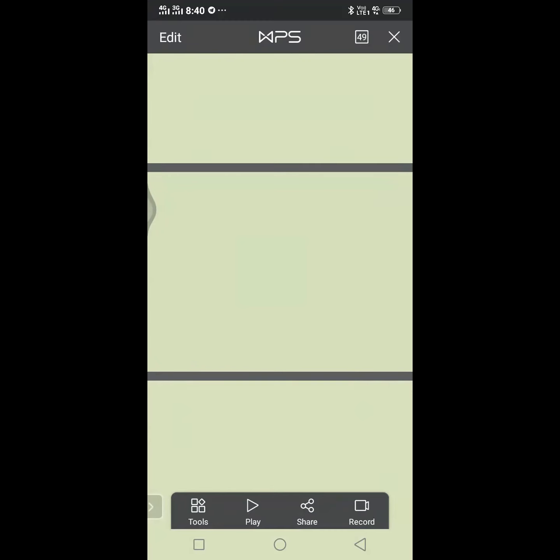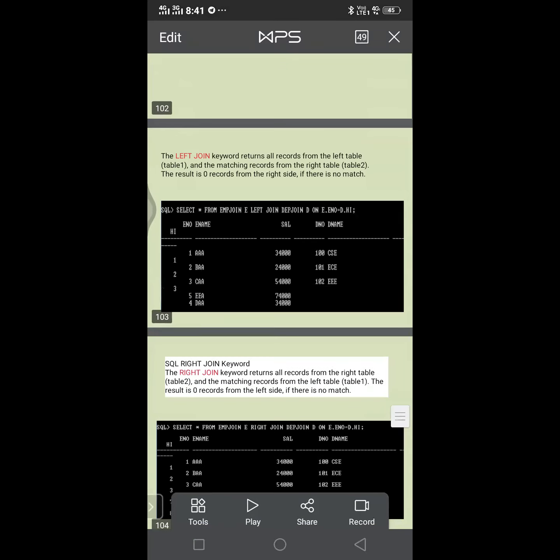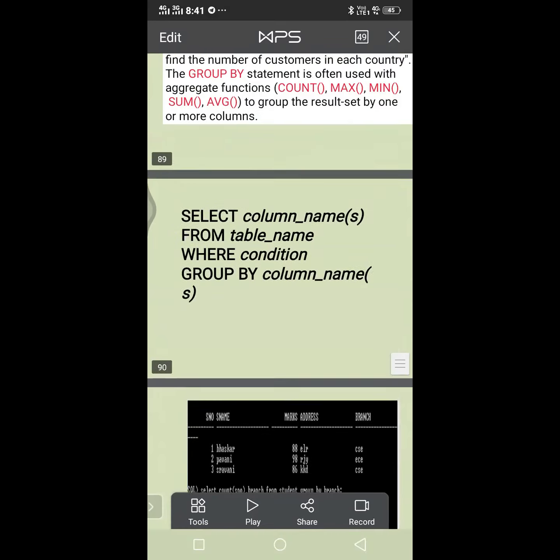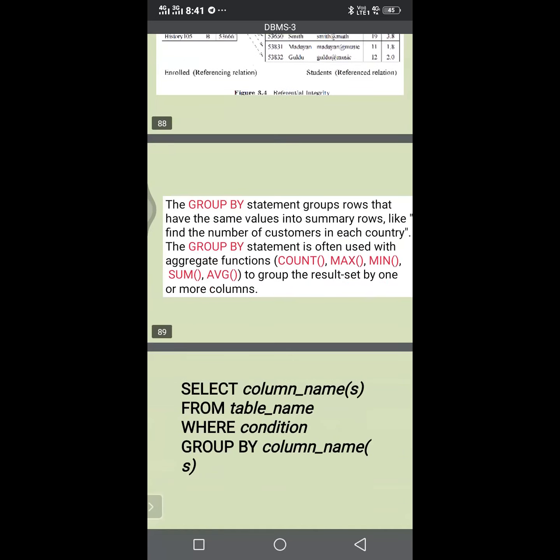What is the ER data model? What types of symbols are used? What are the additional features of the ER data model? Like key attribute, participation, so total participation or partial participation, relationship instance, aggregate relationship, ternary relationship, reports to relationship, and class hierarchies. Right or not? In the last class, we also discussed group by and order by.